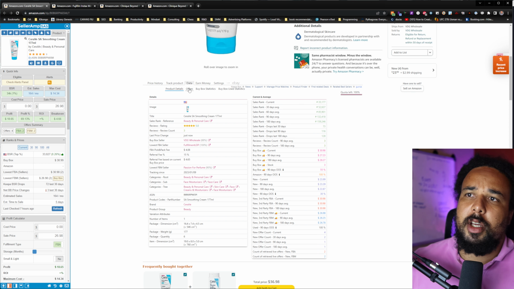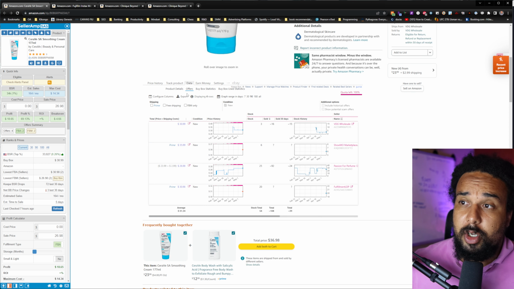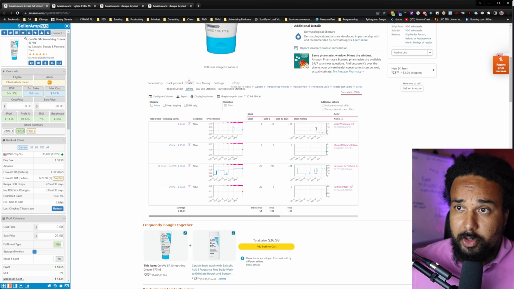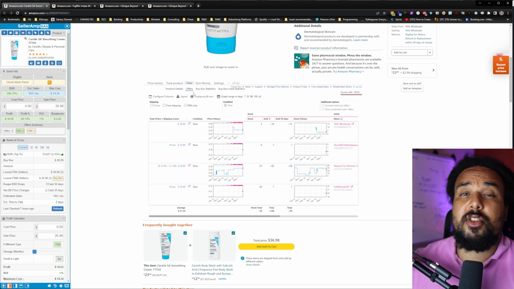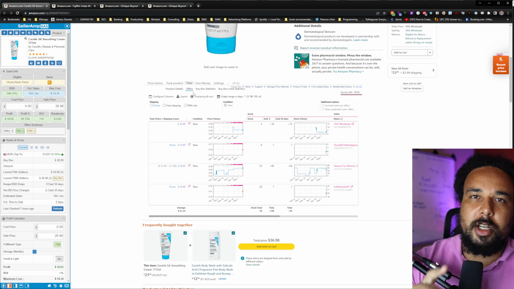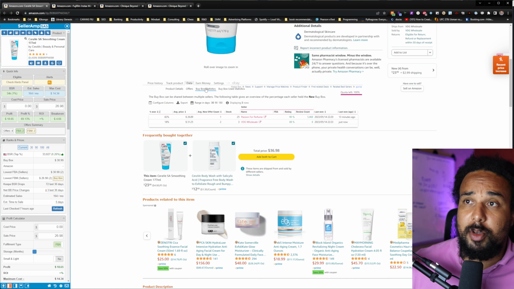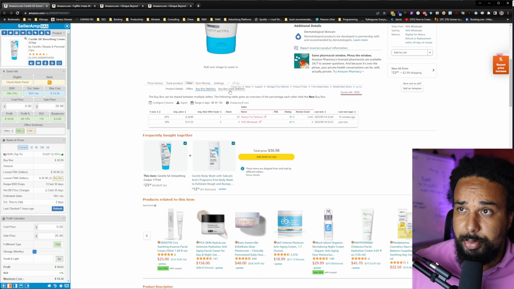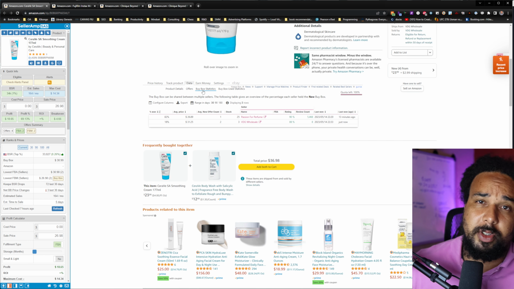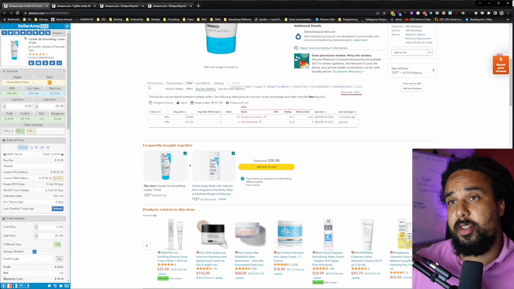The offers, which will allow you to see who's on the listing right now, which is super important. A lot of people do not look at this. I'm going to show you how to use this data as well. The buy box statistics, which is super important, and the buy box used statistic, we do not care because we do not sell used product.